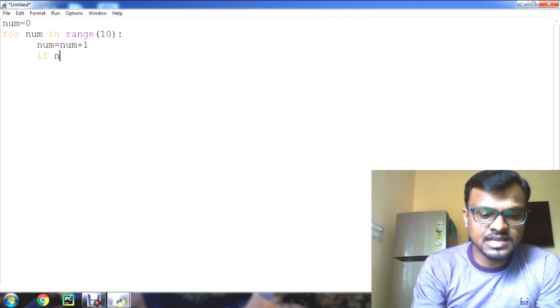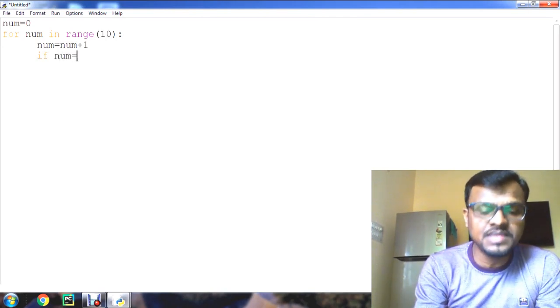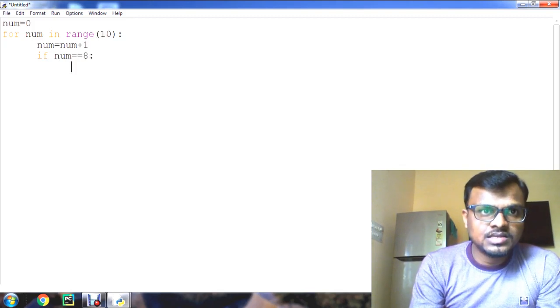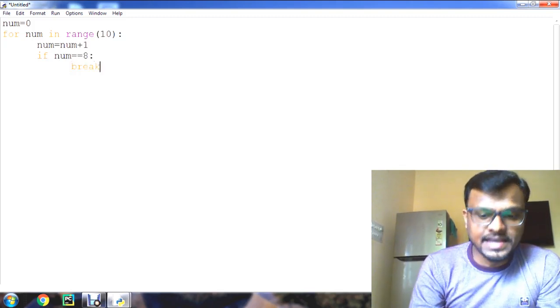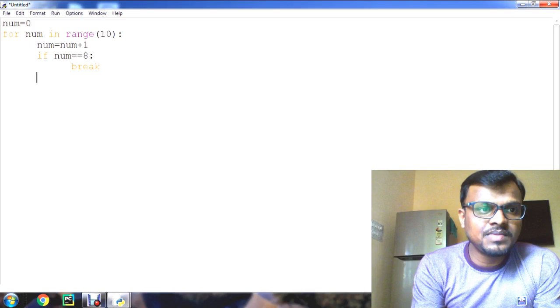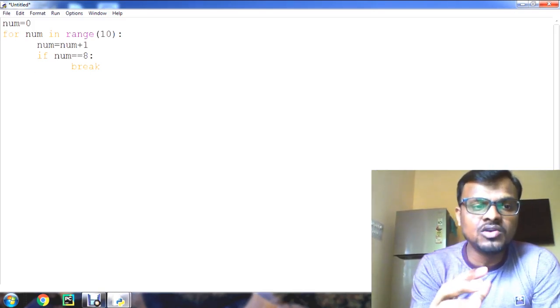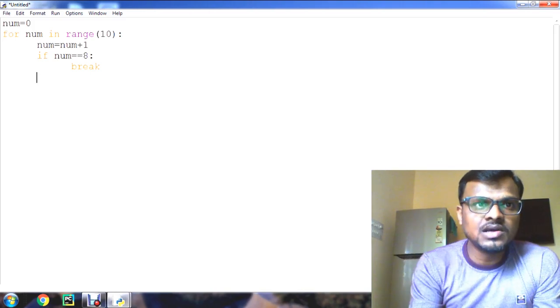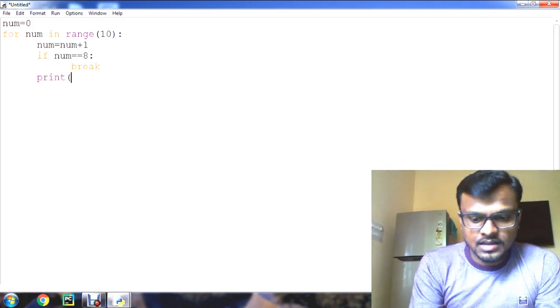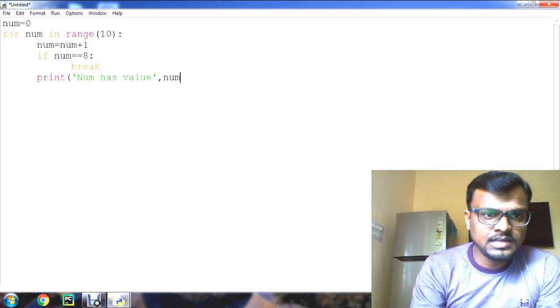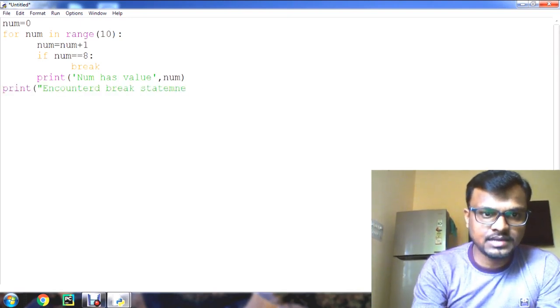After that, I am checking the condition, if num is equal to 8, then I am applying break here. So if the loop comes to the number 8, then it will stop the loop and come out of the loop. After this, I am going to print the num value. After encountering the break statement, that's why out of loop.